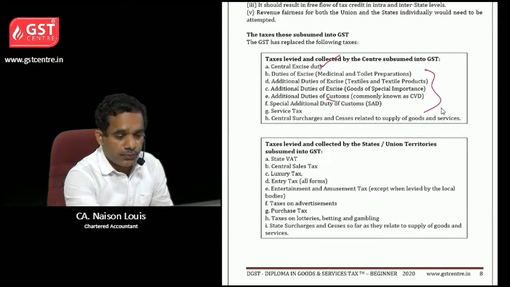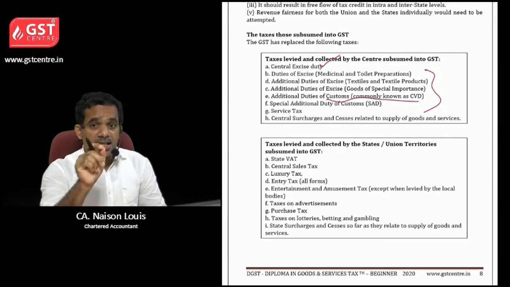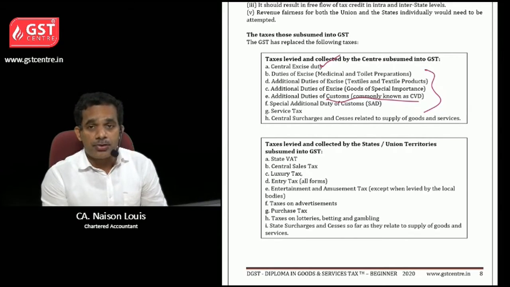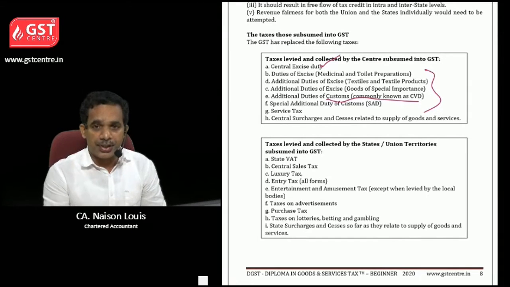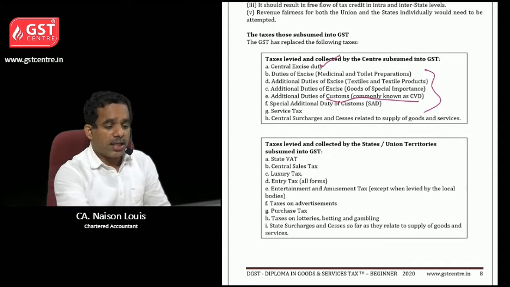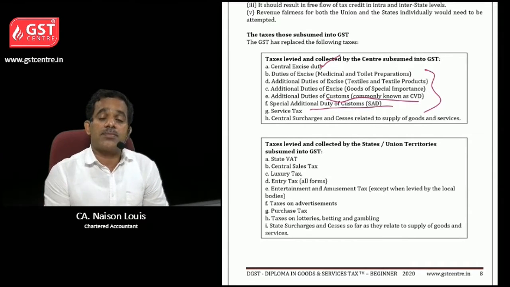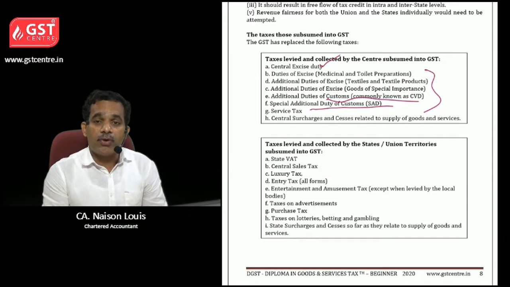See, if you take customs, you please note down, basic customs duty is not subsumed into GST. Only additional duties like countervailing duty. Okay, only additional duties were subsumed into GST. Then special additional duties of customs, so special additional duty. Then service tax.